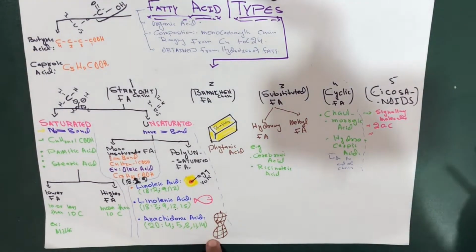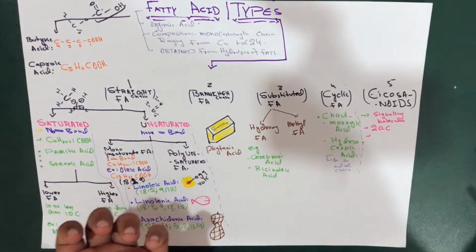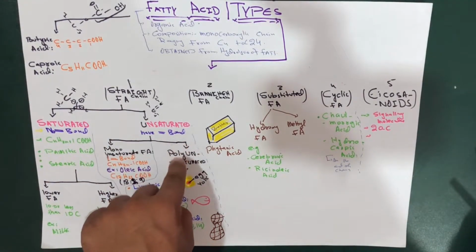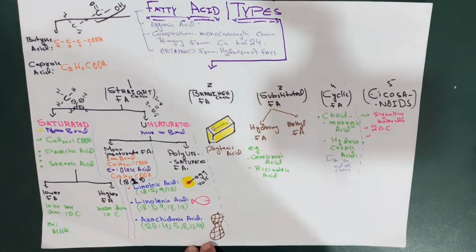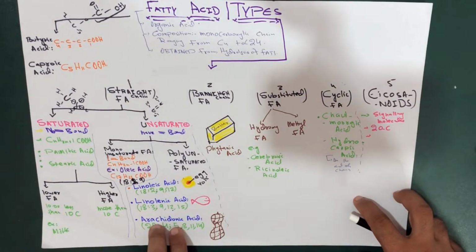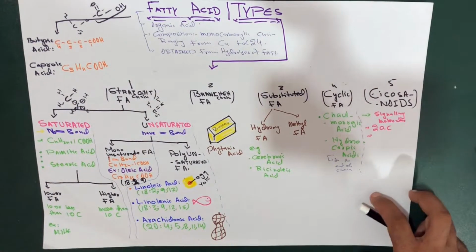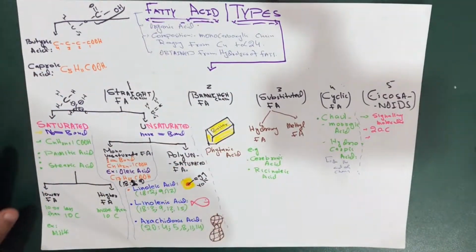If you're talking about the dietary sources of arachidonic acid, it's also found in small quantities with linoleic acid and linolenic acid, but is particularly present in peanut oil. If the teacher asks you what acid we find in peanut, what are you going to say? You're going to say arachidonic acid. So this is all about the straight chain fatty acids, not a big deal.